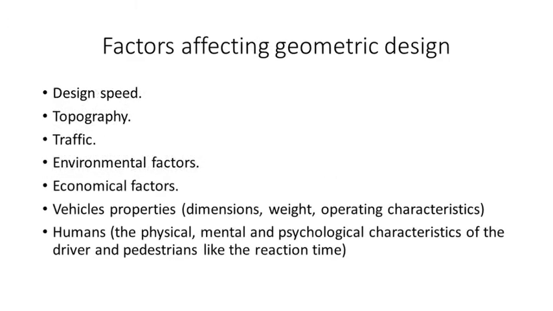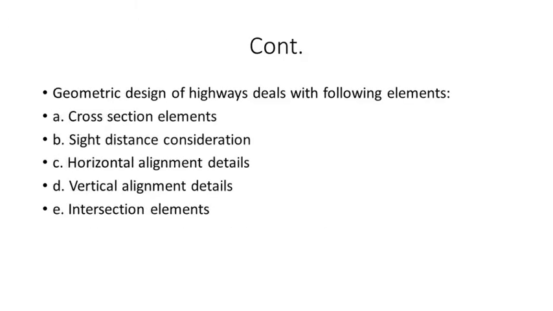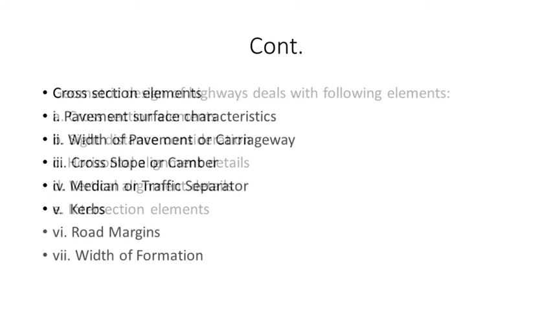Other factors affecting geometric design are design speed, topography of the area, traffic, environmental factors, economic factors, vehicle properties and properties of humans. Vehicle properties means the dimension of the vehicle, weight, and operating characteristics. For humans, it is the physical, mental, and psychological characteristics of human beings. So these are all factors that affect the geometric design. These are the different elements: cross-sectional elements, side distance, horizontal alignment, vertical alignment, and intersection alignments.